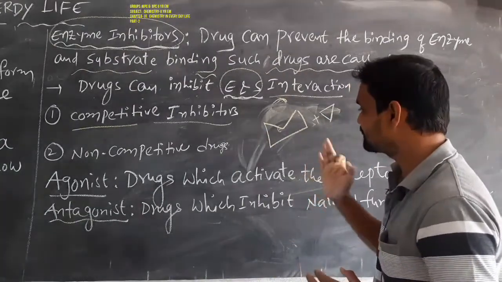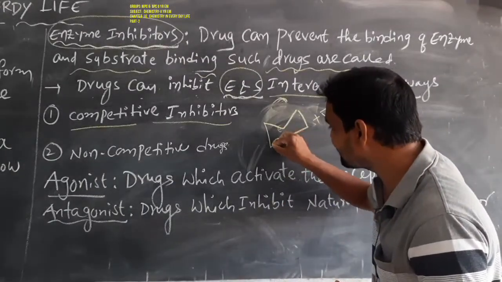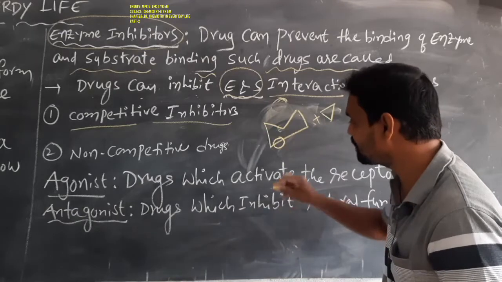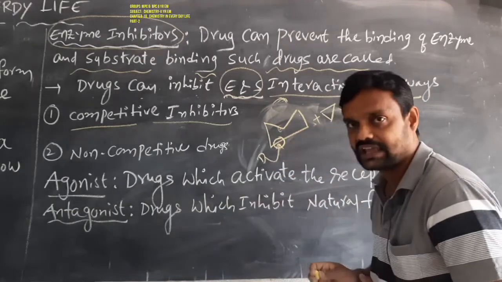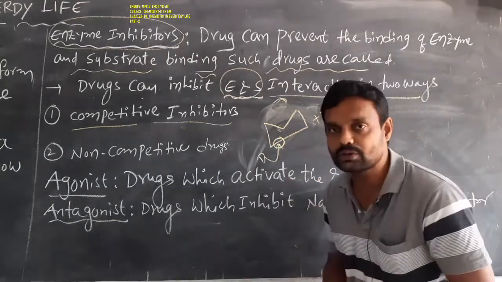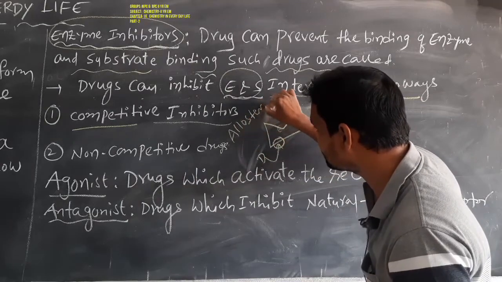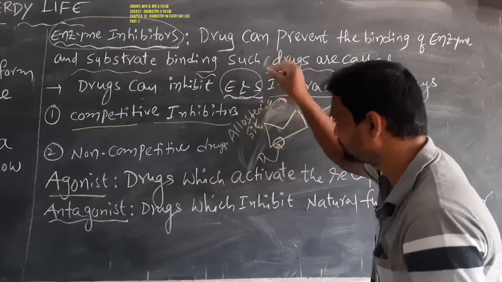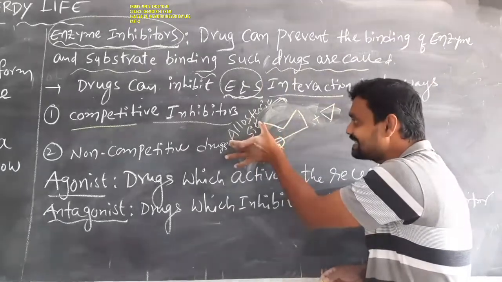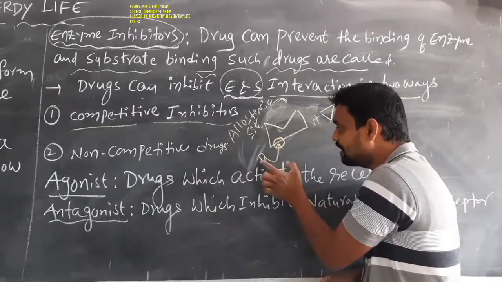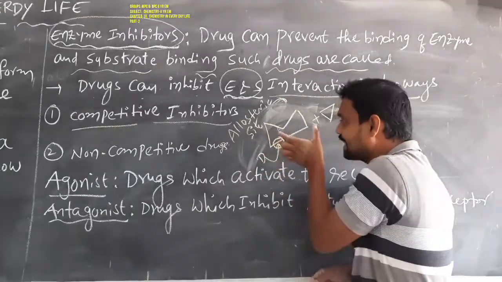But here some drugs can occupy the allosteric site of the enzyme. For example, here the drug occupies this position of the enzyme. That is called the allosteric site. What is that, students? The drug occupies the allosteric site of the enzyme.